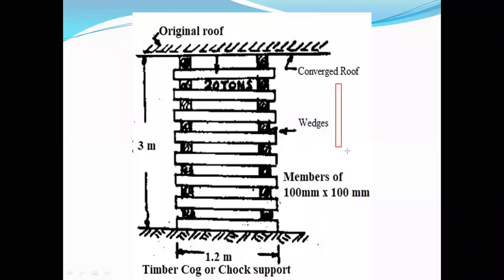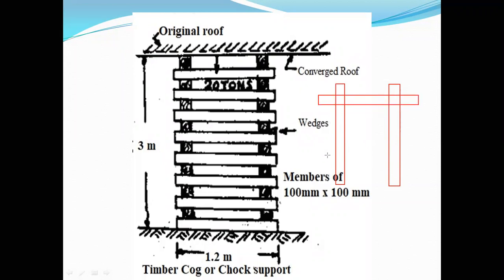Let's say I draw one portion like this; these are called the wooden crossbars. Next, on top of it, another layer; like this, in a crisscross manner, the wooden logs are placed.